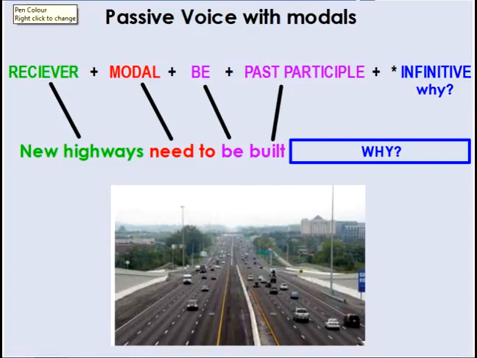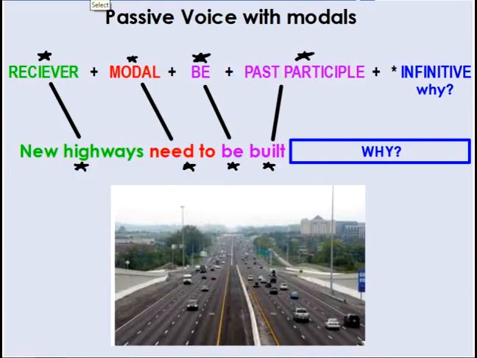So let's remember what the passive voice is. Well, it's very important in the passive voice to start with the receiver. The receiver of the action is the subject of our sentence. So in this case, it's new highways. Then we're using a modal. So I'm using need to for my modal. Okay. Then I use the verb to be, which is always used in the passive voice. And then I use my past participle, which here I'm using built. So I'm saying new highways need to be built. And that's a suggestion, that's my opinion for how to reduce traffic in San Jose.